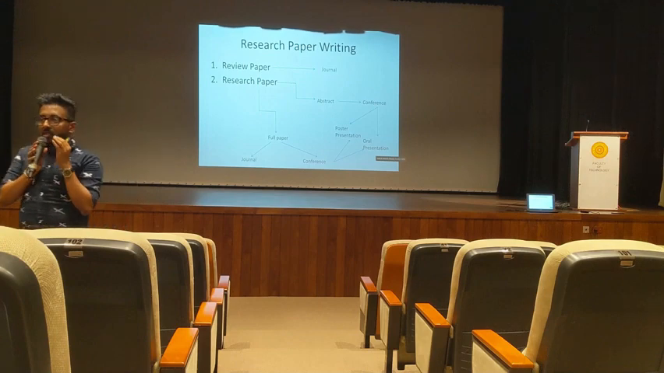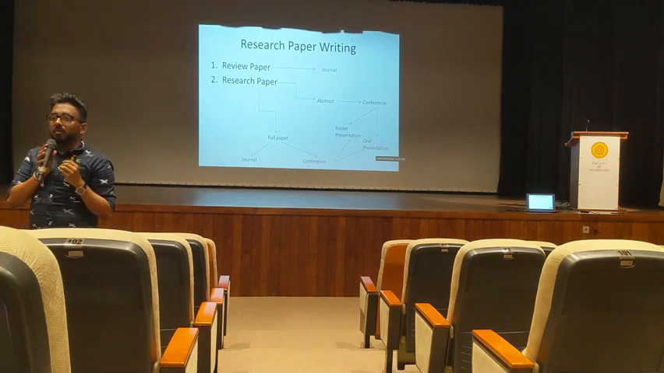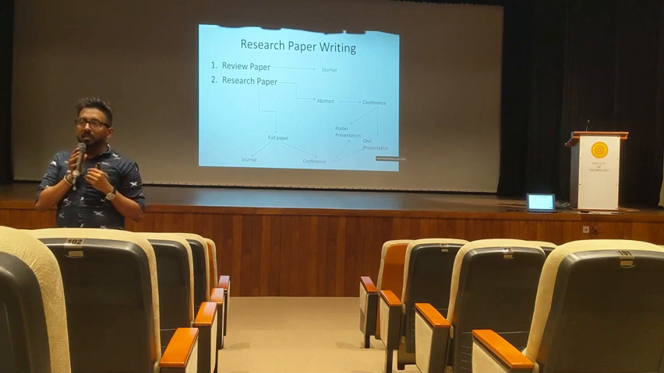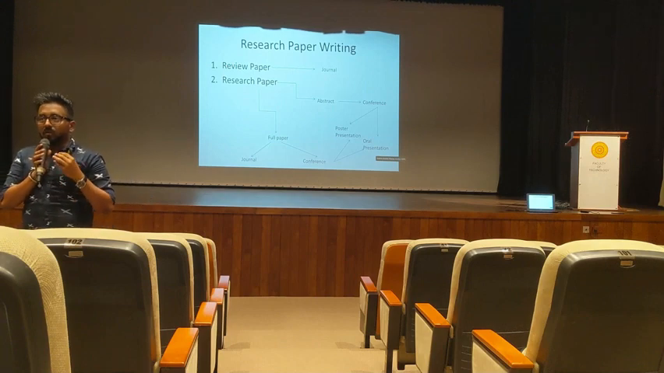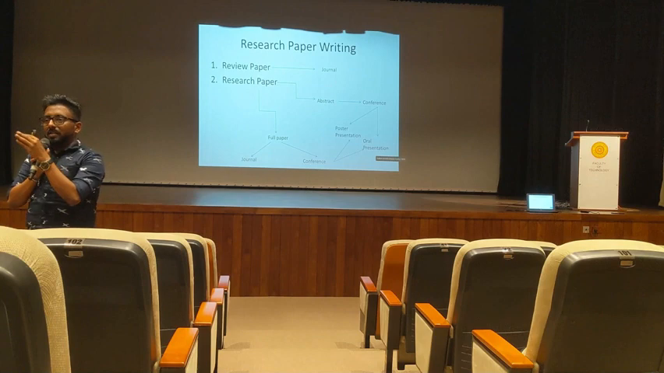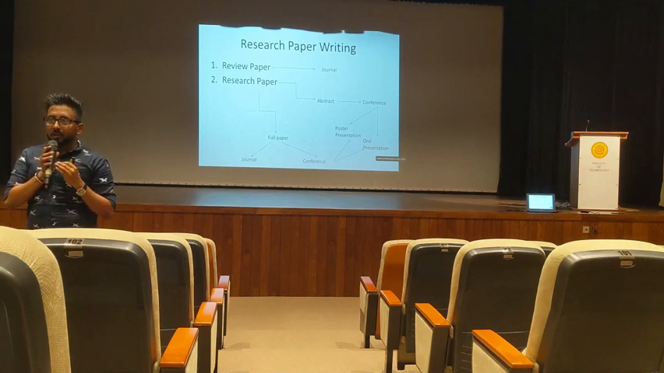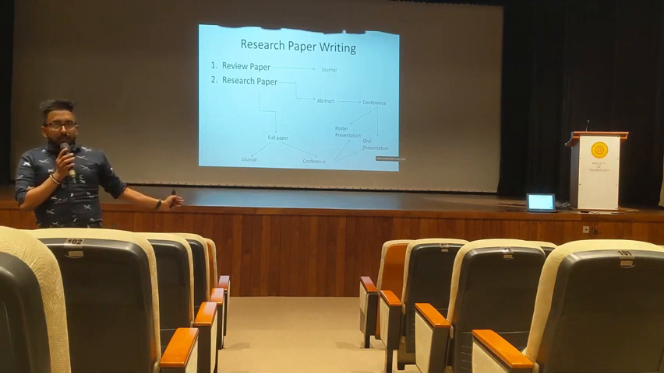If someone else has to use his data, then first he has to publish that data in some journal or something, as a journal paper or conference paper. Then only someone else can use that. Otherwise it's useless. Why am I conducting this?